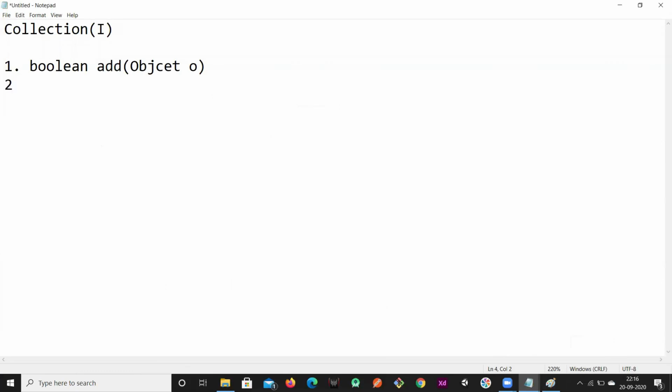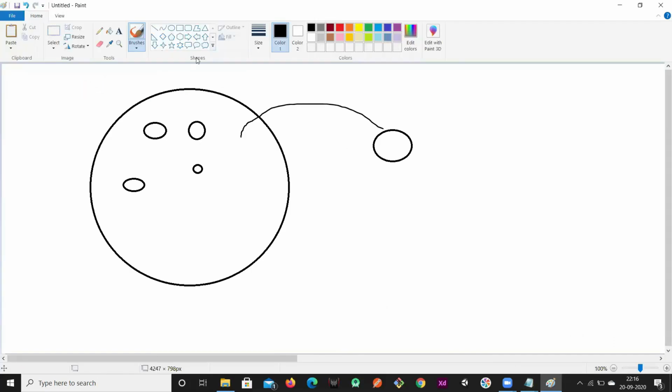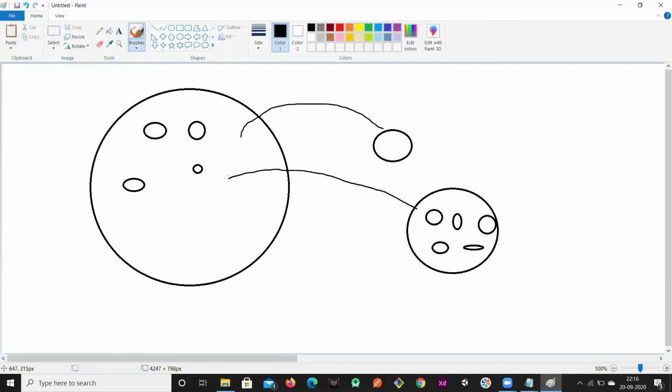Then I have one more method, that is boolean addAll. addAll is a method. In this method, the parameter that we have to pass is a collection. This is a collection, and you have one more collection, which again has some set of data. Now you wanted to add this collection to this collection.